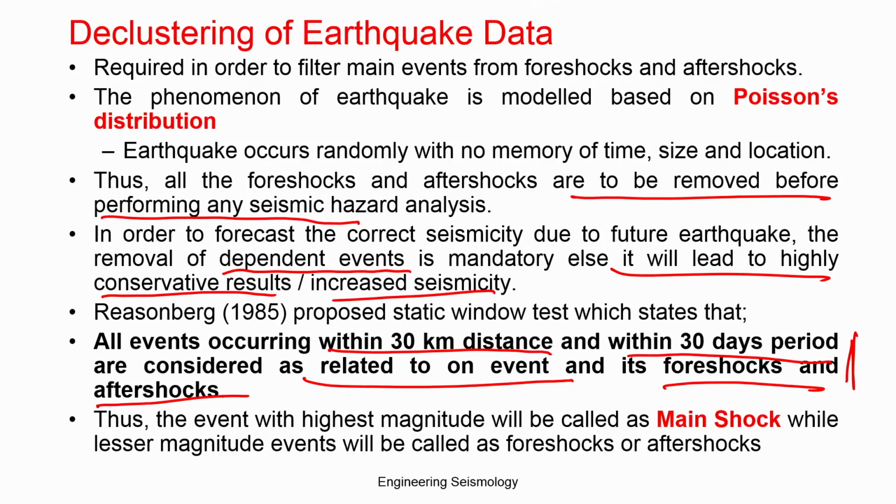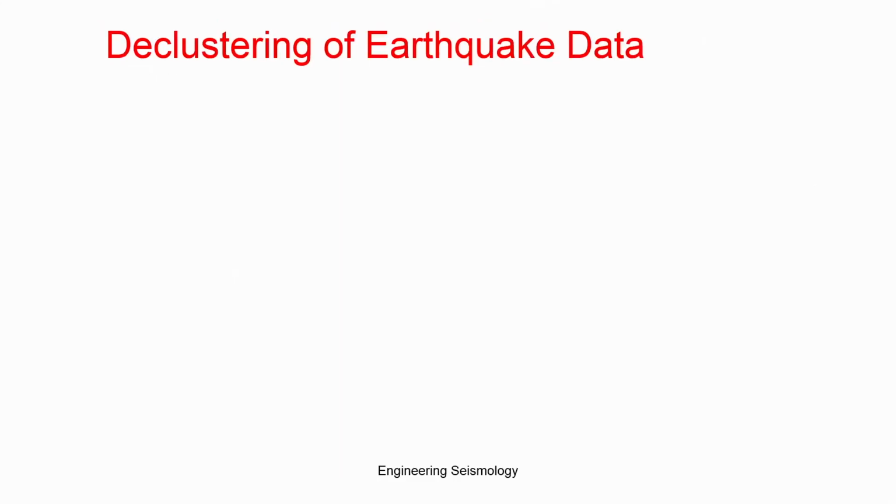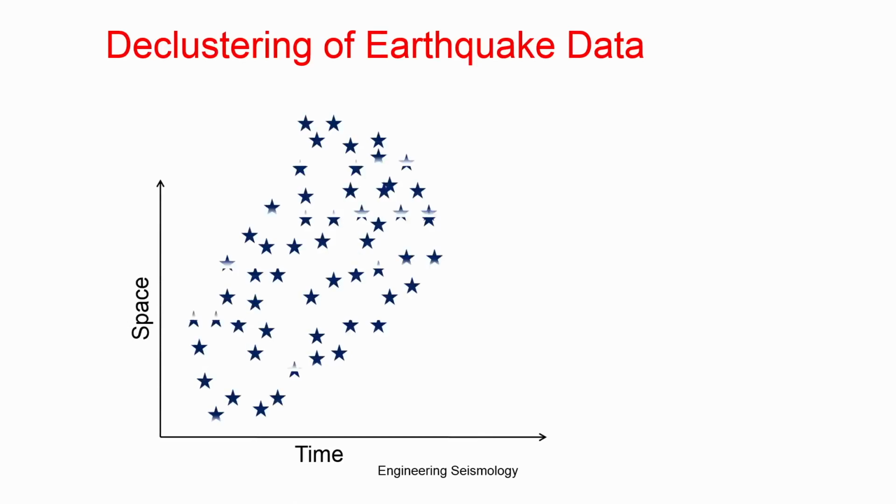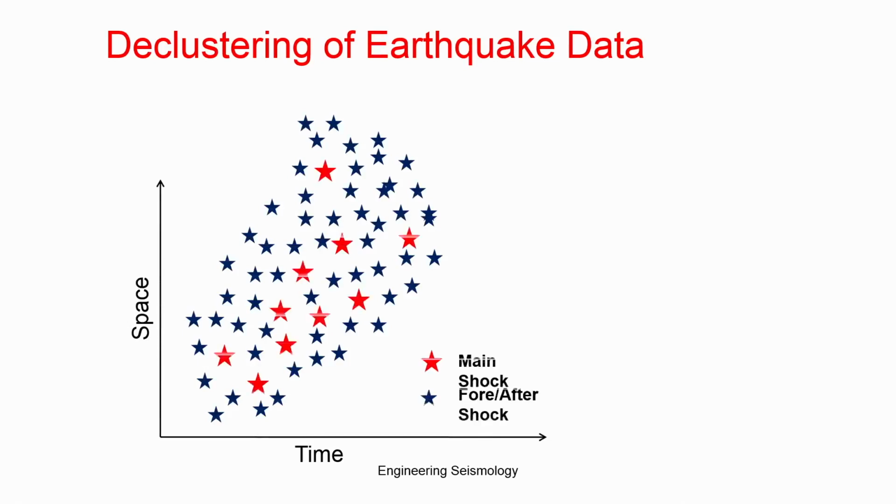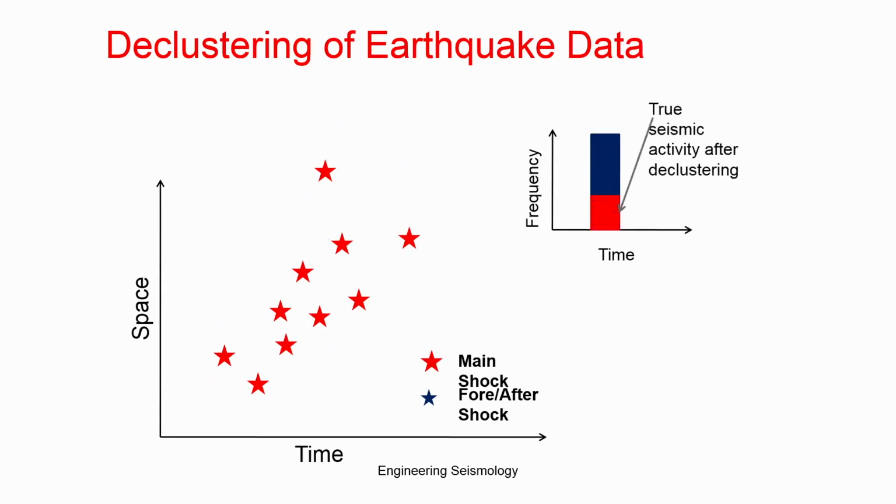So the removal of the dependent events from the main shock is actually the declustering process. So why declustering? For example, if you look at earthquakes in space and time, this is the overall earthquake data you collected and converted, but the main events are only the red ones, and all the remaining aftershocks and foreshocks are repeated events. This is the total data frequency-time relation, and this is the data only for the main shock. So the total will show an increased seismicity. In order to avoid that, you should do the declustering process after conversion.